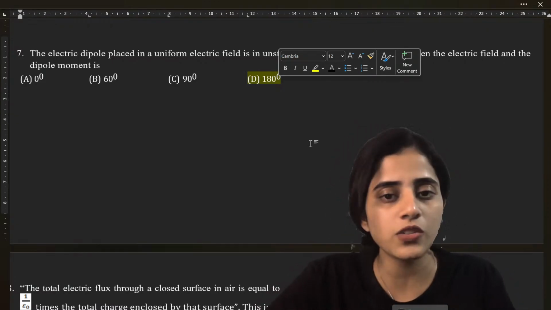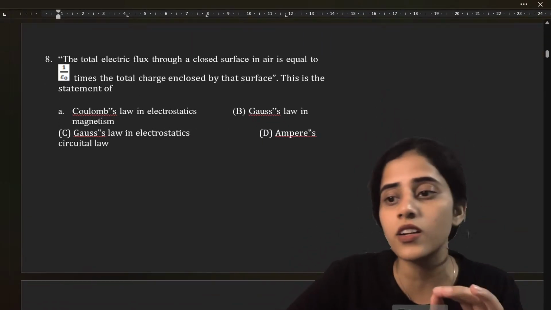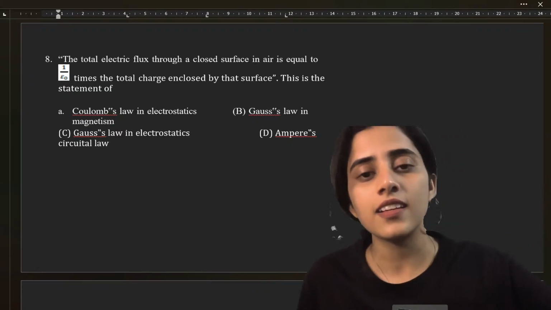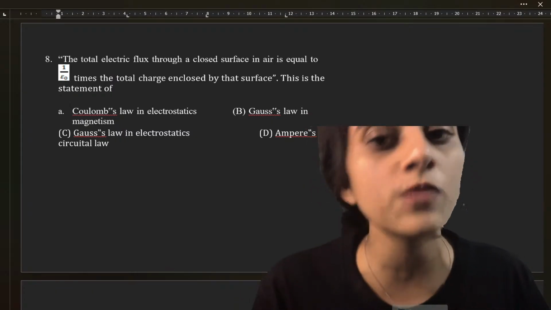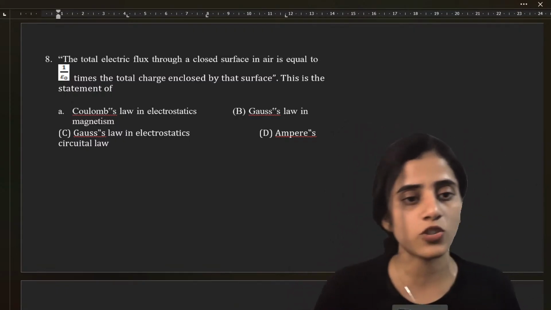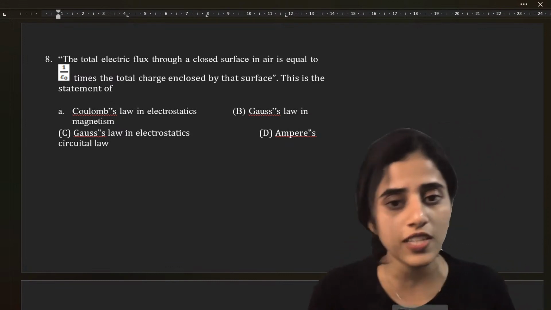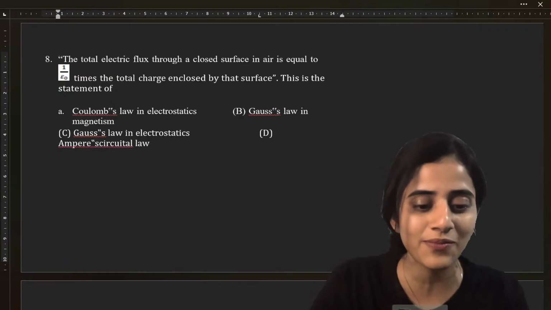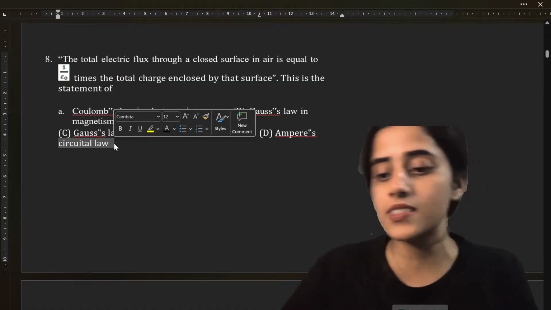Okay, next question. Question number 8. The total electric flux through a closed surface in air is equal to 1 by epsilon naught times the total charge enclosed by that surface. This is the statement of Coulomb's law in electrostatics, magnetism, Gauss law in electrostatics, Ampere's circuital law. The circuital belongs to Ampere, okay? Sorry for that. This circuital comes under Ampere's circuital law.